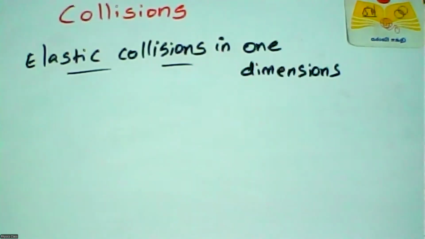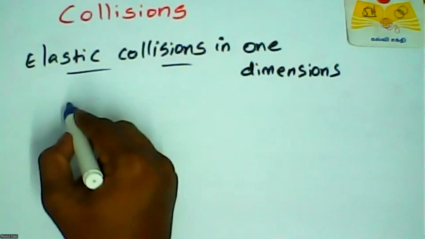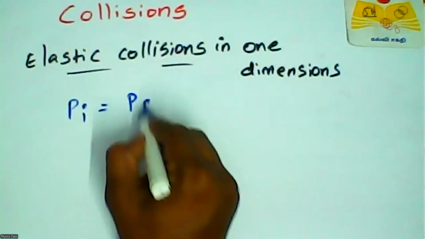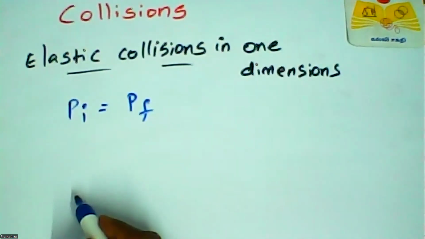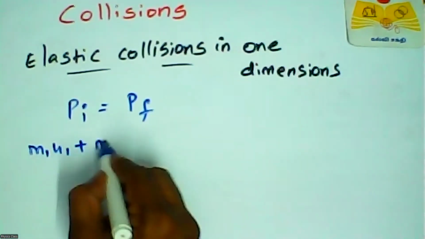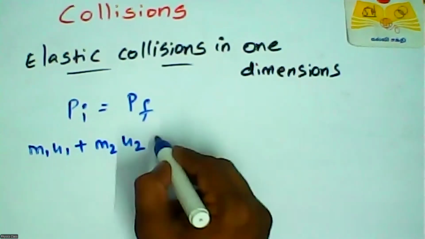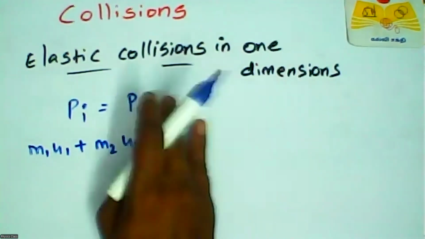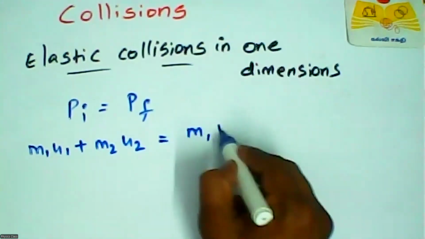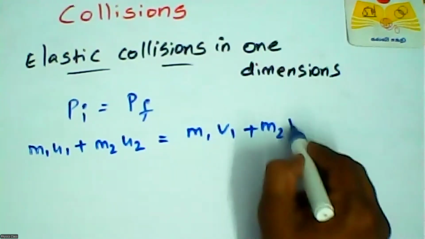Already we saw that in an elastic collision, total momentum is conserved. So Pi equals Pf: m1 u1 plus m2 u2 equals m1 v1 plus m2 v2.